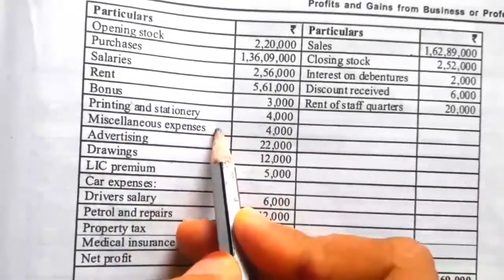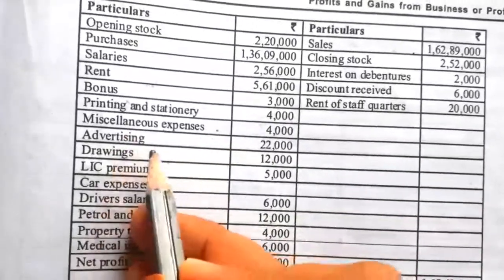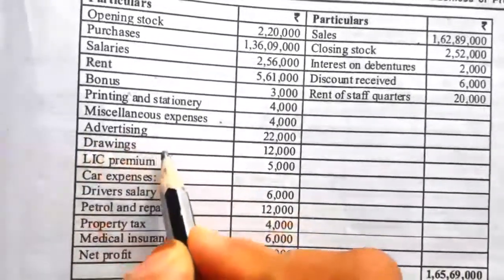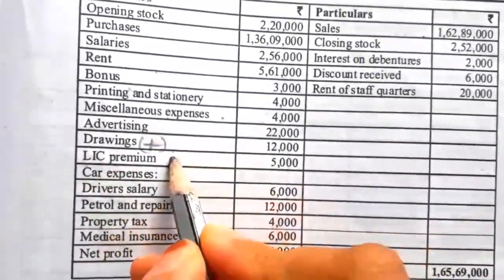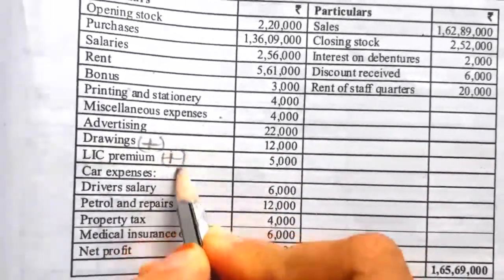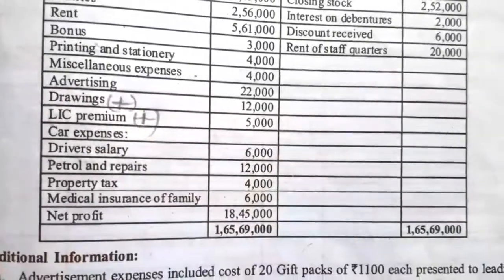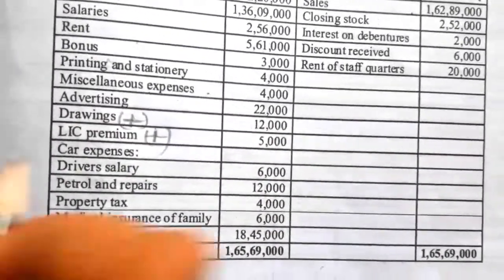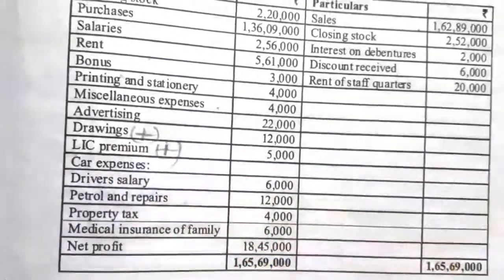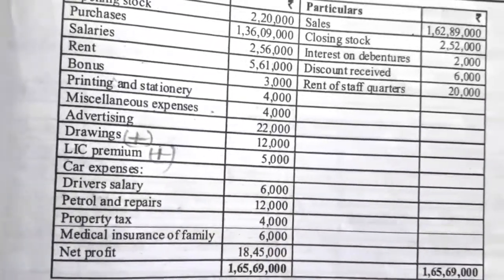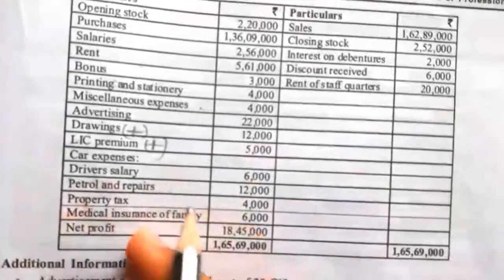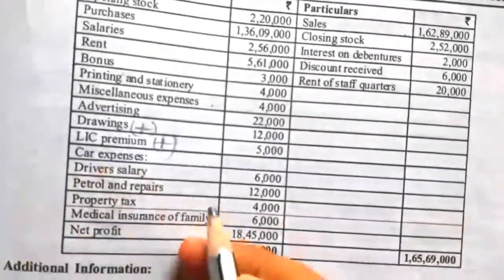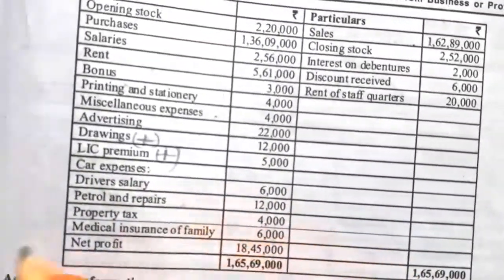Miscellaneous expenses also taken as allowed business expenses. Advertising allowed. Drawing is relating to personal, so it is disallowed, so we have to cancel from net profit. LIC premium also disallowed, we have to cancel from net profit. Car expenses, if it is used for the business it is allowed, if it is used for personal purpose then it is disallowed. So we'll decide based on the additional information later. Petrol and repairs also relating to car, we'll see later.